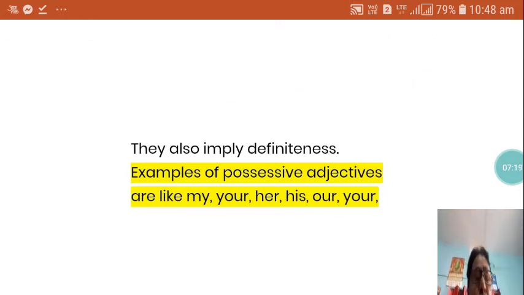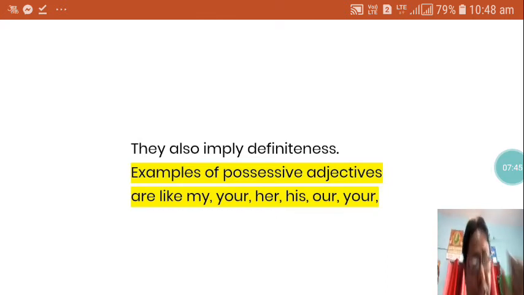In sentences you may use: this is my bag, that is your pen, this is her house, that is his coat, these are our books. So when you use my, your, her, his, our, its, etc., these are showing possession. Ownership means something belongs to someone.